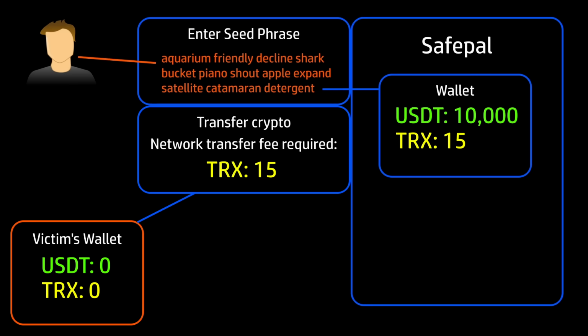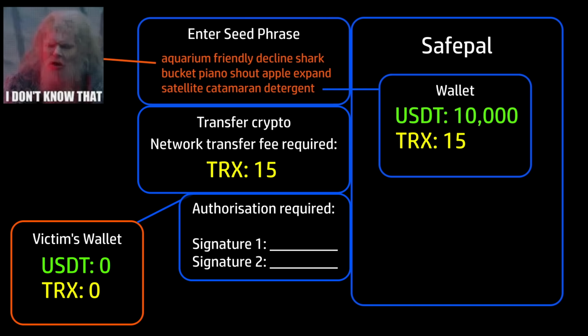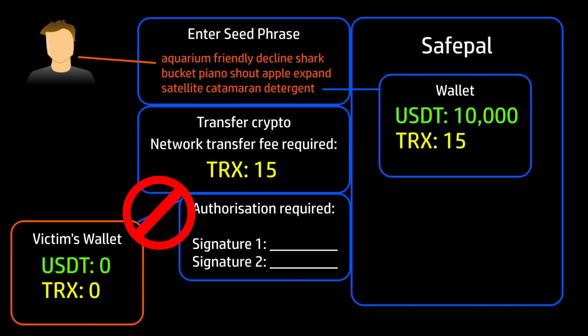Now they should be able to pay the fee and make off with the $10,000 in there, right? Wrong. There's just one tiny snag, which is problem 3. The scammers have this wallet set up so that all transfers out require 2 independent authorizations. This is the electronic equivalent of a conventional paper check requiring the signature of 2 of the authorized account signatories to be valid. The victim of the scam doesn't have this dual authorization information, and so they cannot complete the theft of the 10,000 USDT, and they can't even claw back the TRX they deposited in there for the fee.